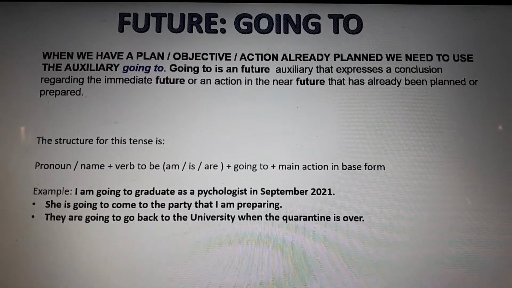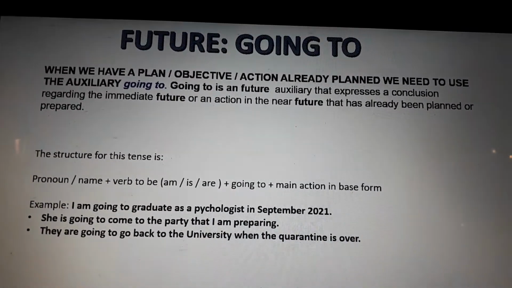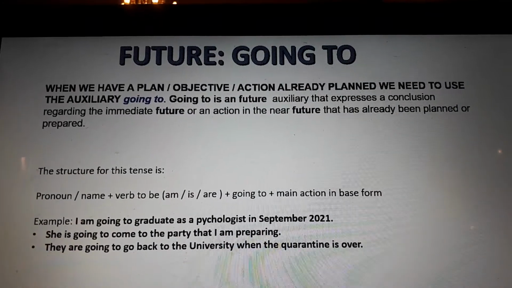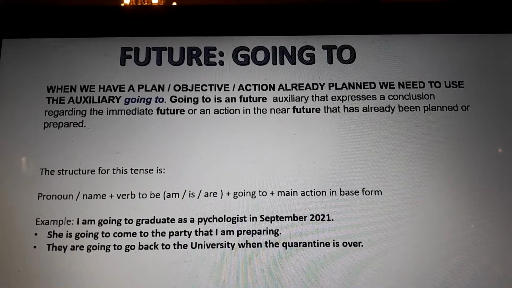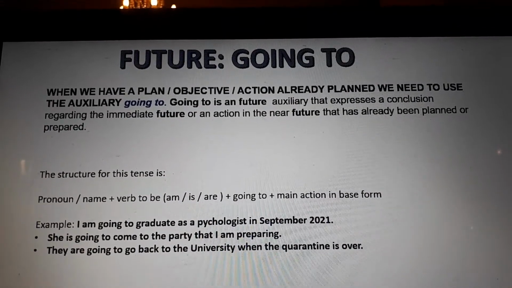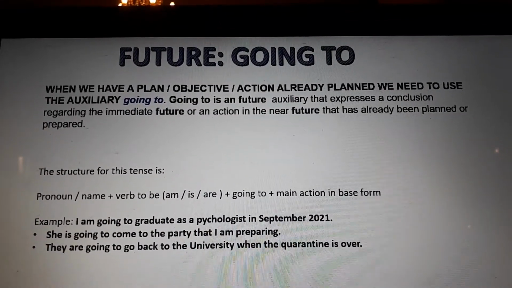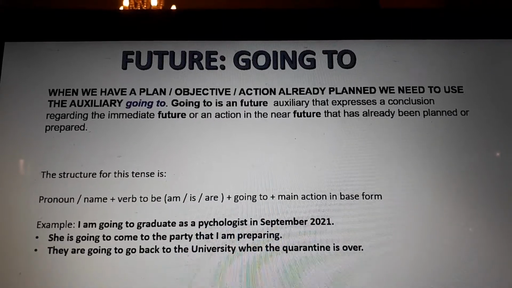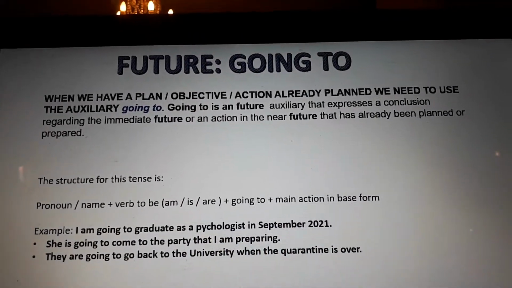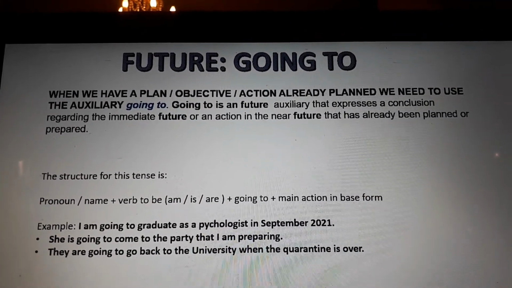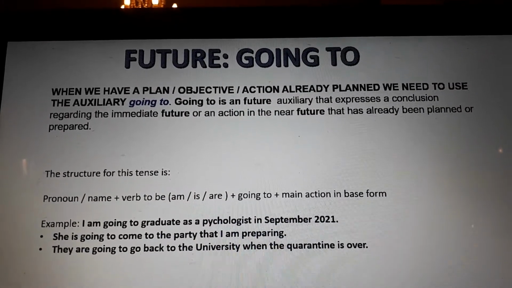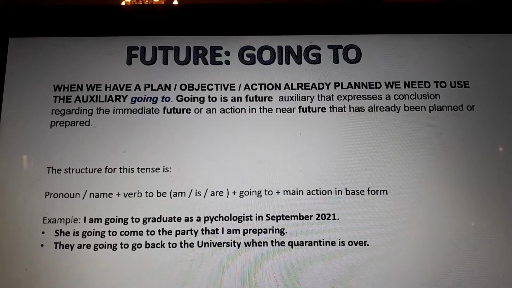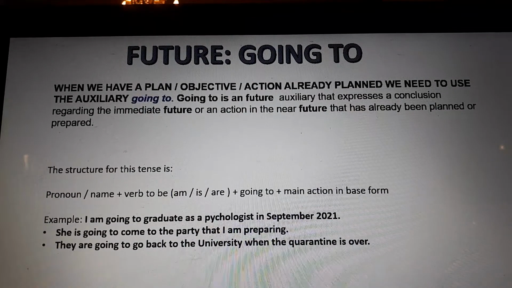Going to is a future auxiliary that expresses a conclusion regarding the immediate future or an action in the near future that has already been planned or prepared. Okay, something that for sure is going to happen, okay, or almost happen. Something that you have for a goal, for an objective.